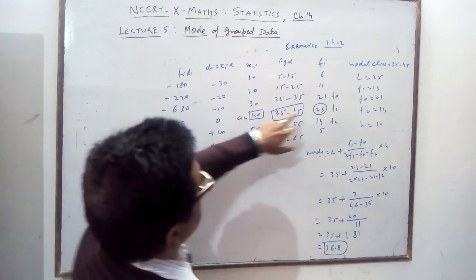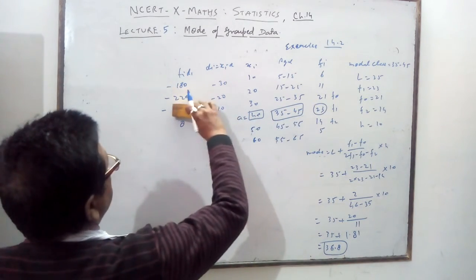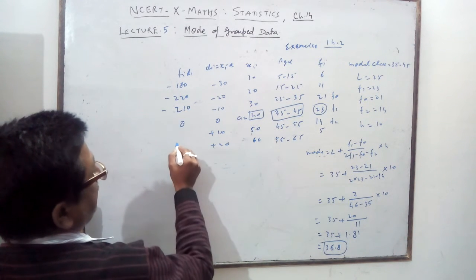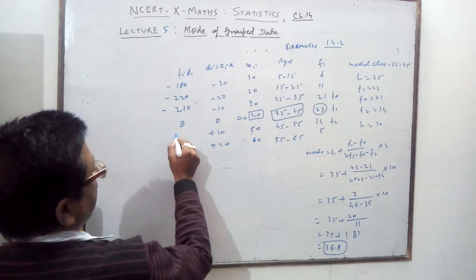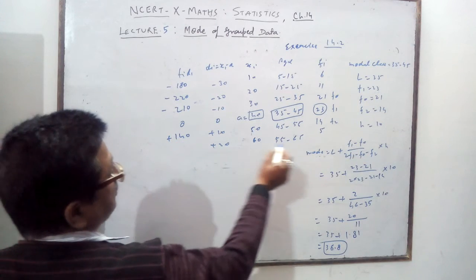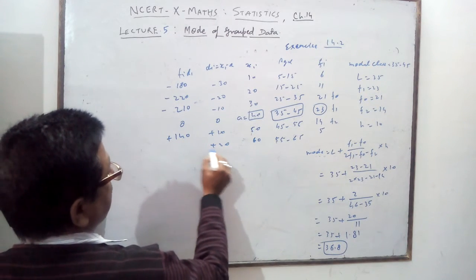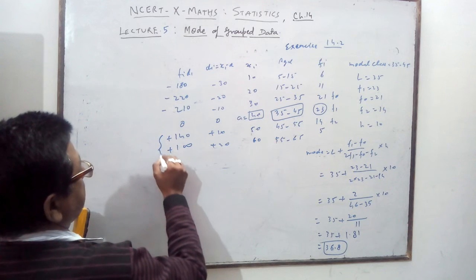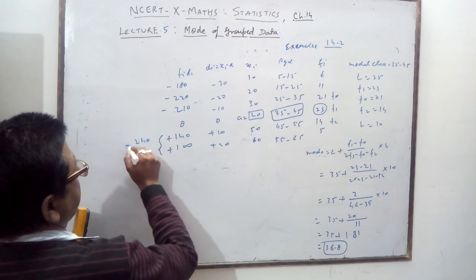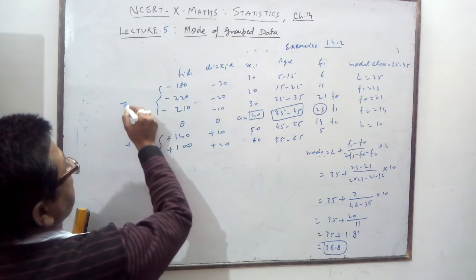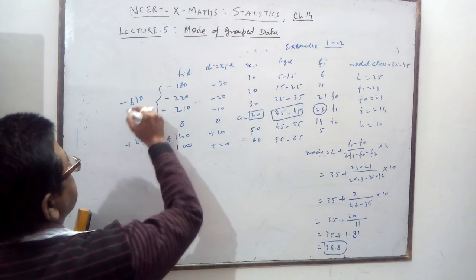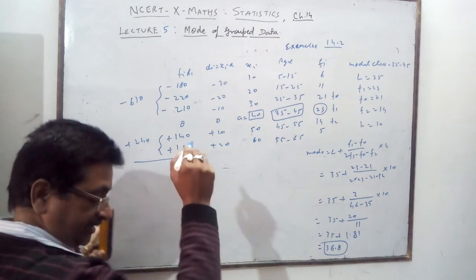From here it will be 21 ones, 210, and here 14, 140, here 5 twos are 10, 100. So it is 240 plus, it is minus 610. So what is sigma fi di?